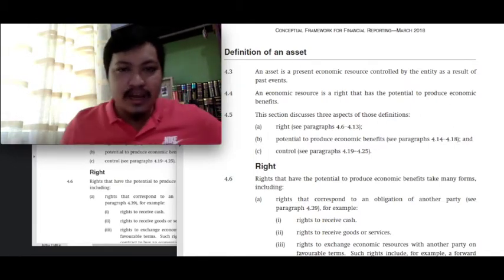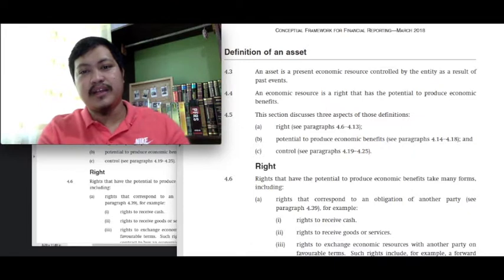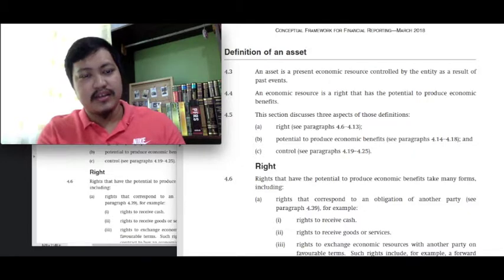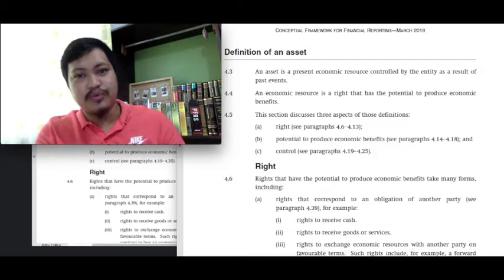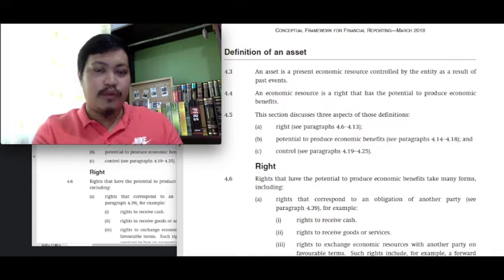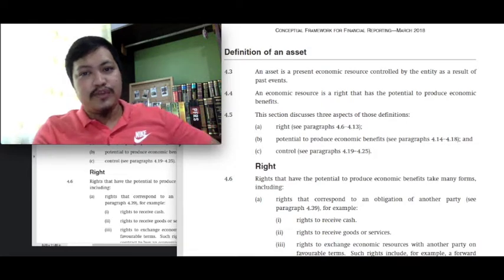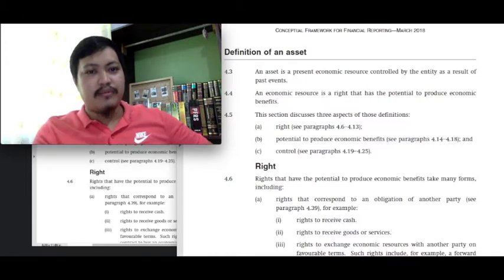Okay? But as for your takeaway, class, your takeaway for today would be the definition of an asset: that an asset is a present economic resource controlled by the entity as a result of past events. Okay? But as a possible true or false question, class, it would be asked, can there be an asset even if an economic resource only has a potential to produce economic benefit? The answer is already yes, based on the 2018 framework. We no longer bother ourselves with the certainty of the future economic benefit that may be produced, okay, as long as it has potential to produce economic benefits.